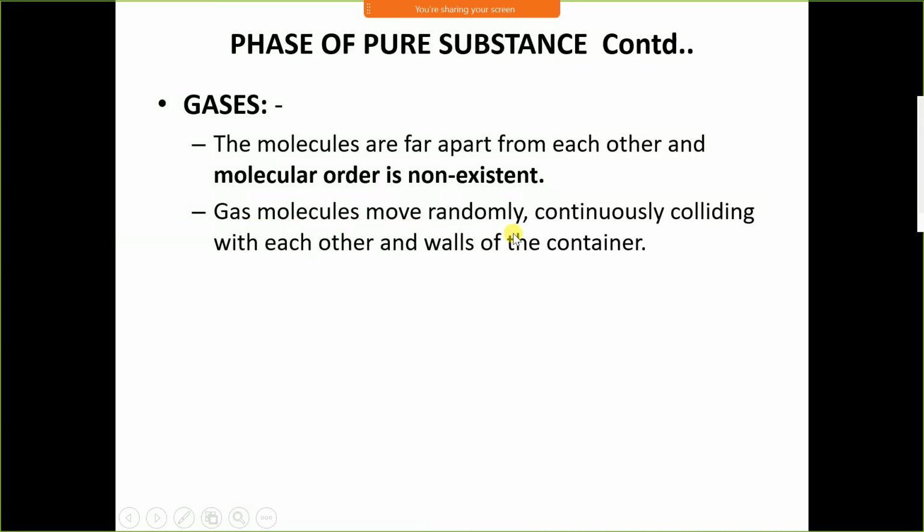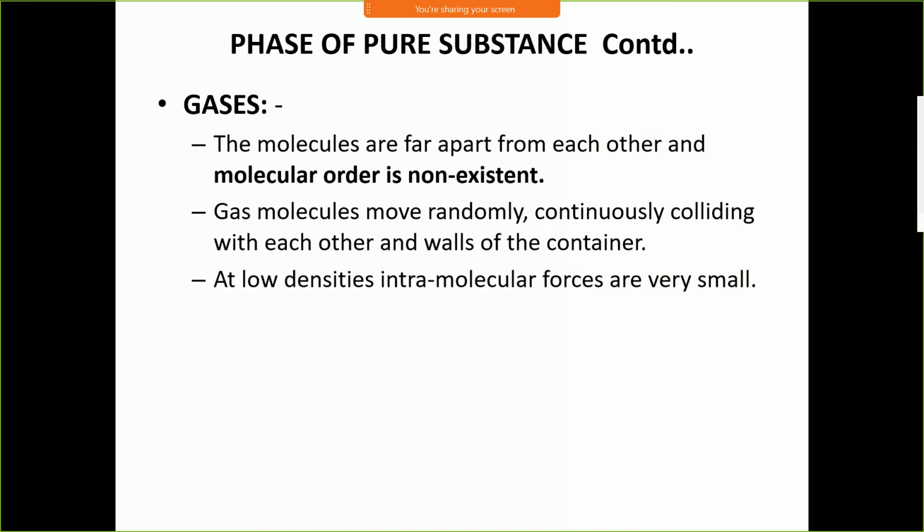Gas molecules move randomly, continuously, colliding with each other and with the walls of the container. If the gas is stored in a container, the molecules collide with each other and the walls of the container. At low densities, intermolecular forces are very small. Low density means high temperature and the molecules are far away from each other. Since they are very far apart, the intermolecular force does not exist there.